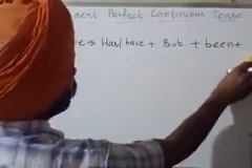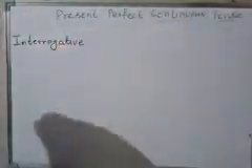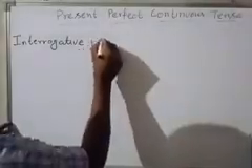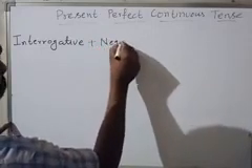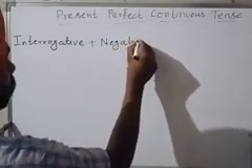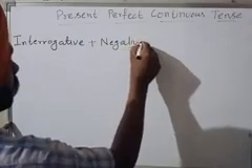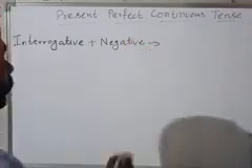Okay. Now the last variation. The last variation is interrogative plus negative.